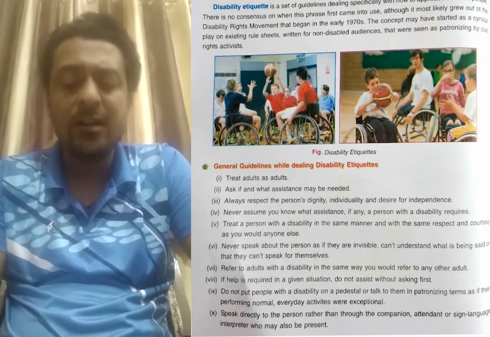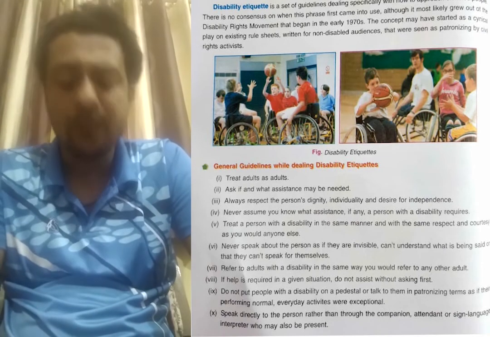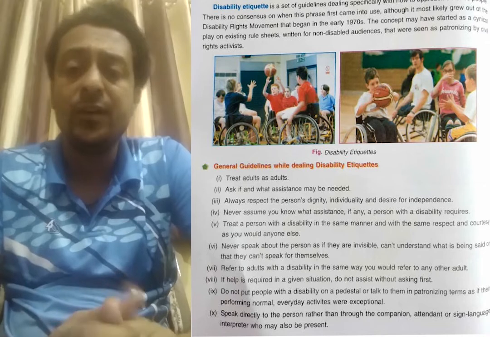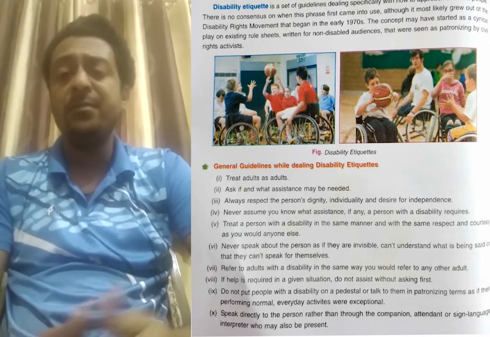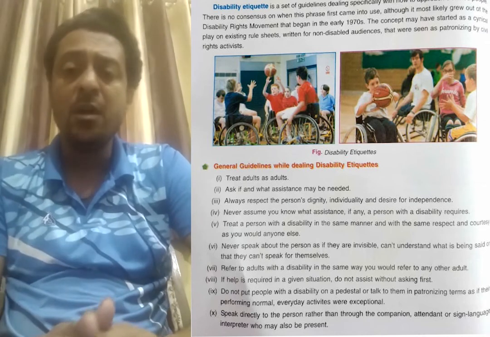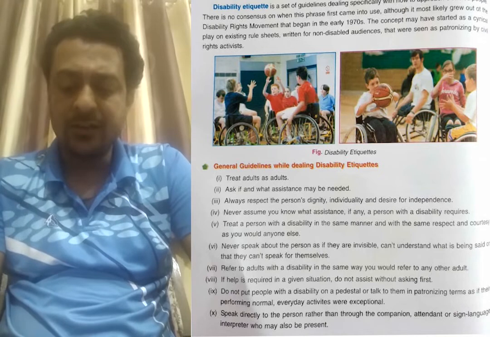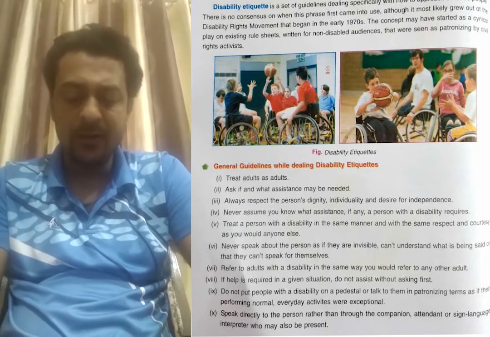General guidelines while dealing with disabling attitudes. Treat adults as adults. If we are talking with an adult who has a disability or different kinds of problems, we have to talk just like with any other adult. Ask what assistance may be needed.